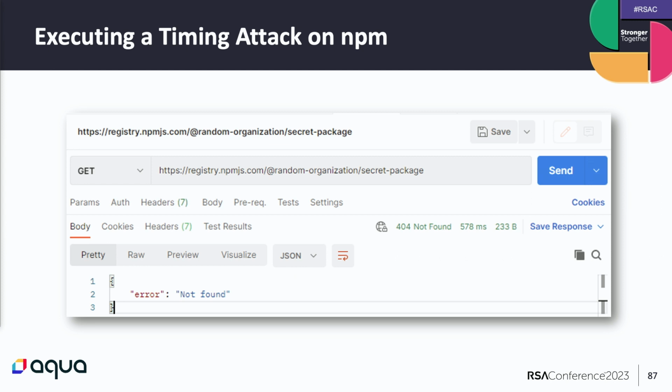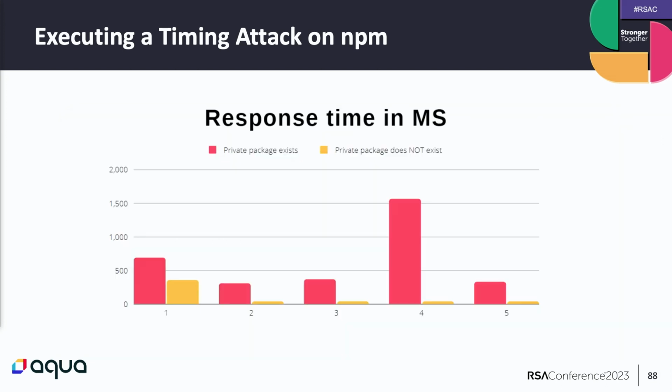As you can see, if an attacker tries to access the NPM API, first of all, you need to mention the name of the private package. And what's interesting here is not that there is no metadata or any information about the package, because the attacker doesn't have any access. What's interesting is the time that it took the server to respond to this query. As you can see in the red color, when the package exists, it took the server more time to respond than if the package doesn't exist. And if the package doesn't exist, actually the time decreases over time because of some caching mechanism.